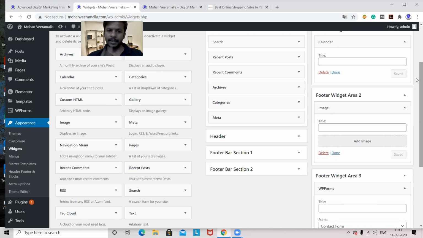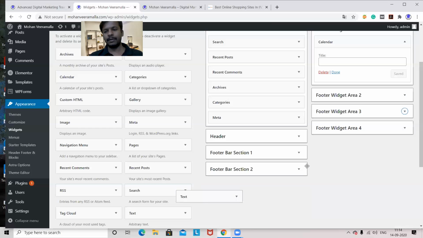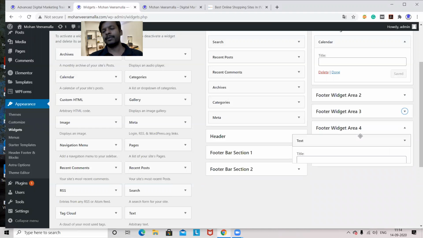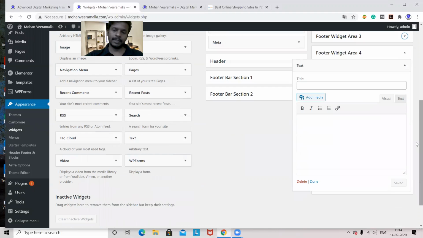In the normal widgets, if you want to show, this is one kind of process. If you are with Elementor, there you will have a different process. So here, if I want to show a map, then I have to take a text widget. I'll drop this in the footer 4 widget area. I'm dropping it in this footer.